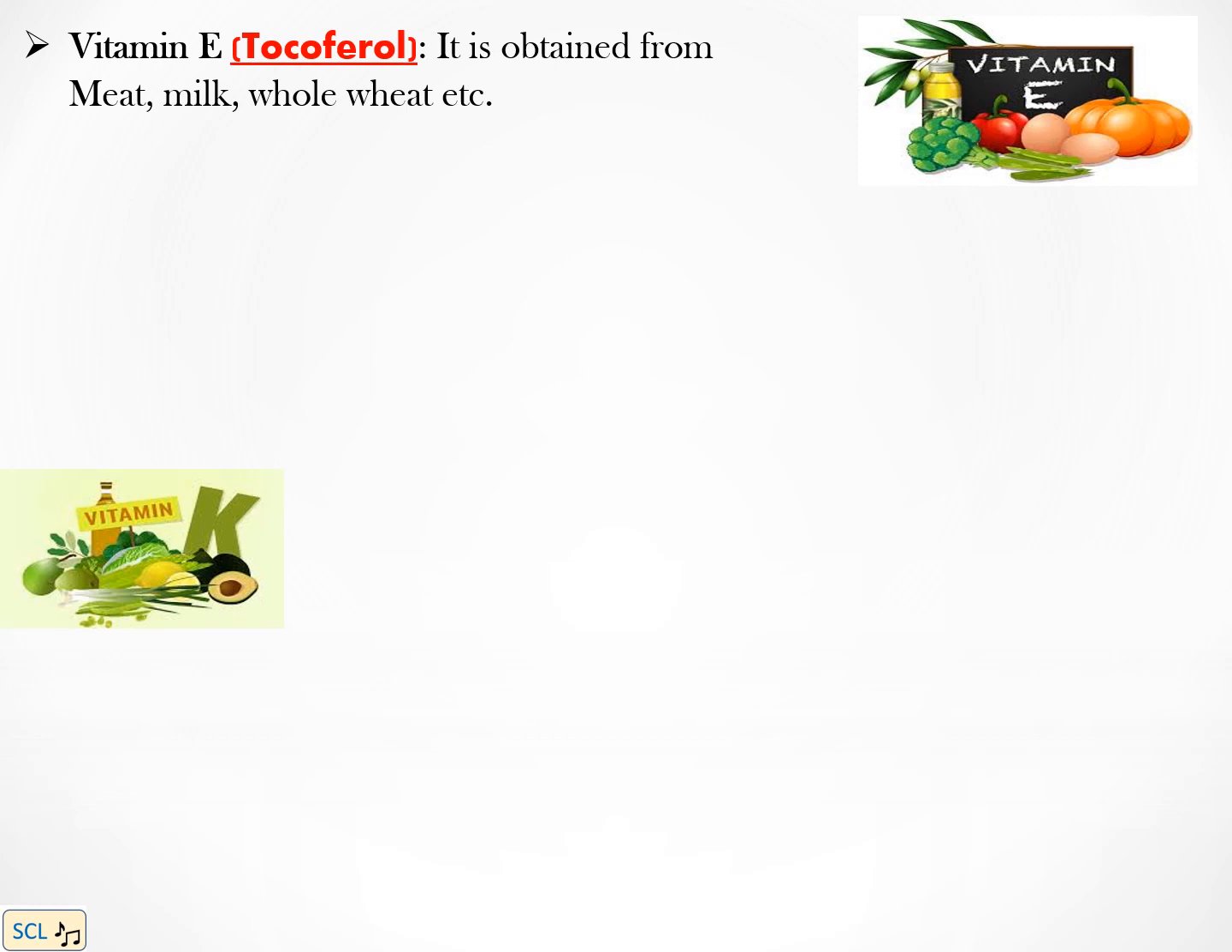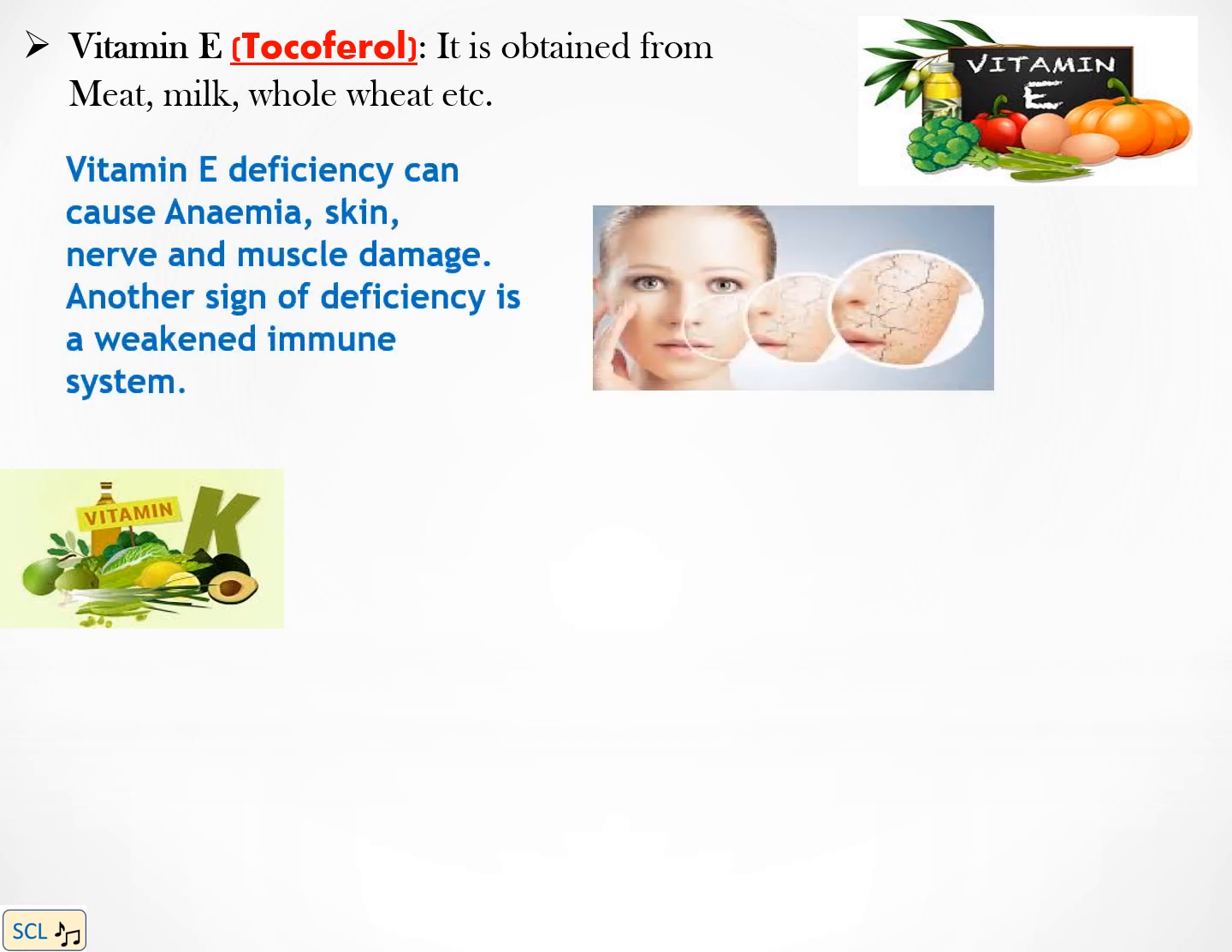Vitamin E is called tocopherol. It is obtained from meat, milk, whole wheat, etc. Deficiency of vitamin E can cause anemia, skin, nerve and muscle damage, and also a weakened immune system.